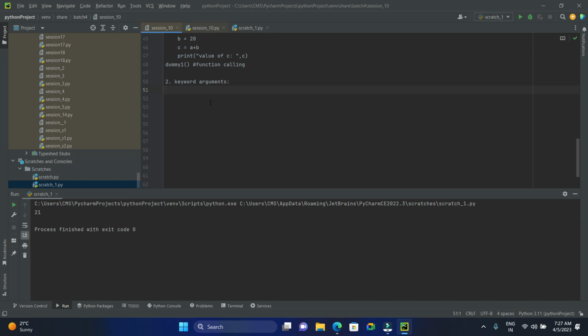Another way is to use keywords to invoke the function. I'll tell you with an example for this. And before that, what is a keyword argument? When a function is called, the arguments are linked to the keyword arguments. So this is the example for keyword arguments. Here we are using keywords. a is the keyword, b is the keyword. That's the best example for this.